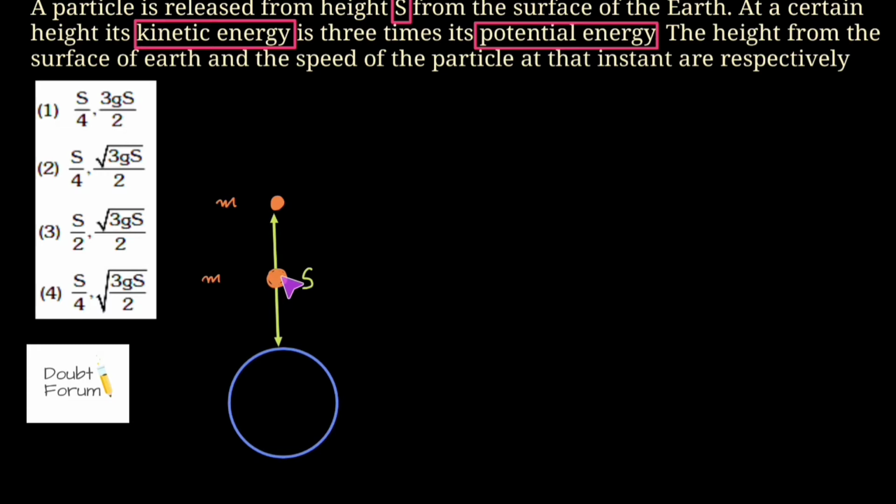At this point, its height from the surface of Earth, I am assuming to be x. Earlier the height was capital S. After some time, its height is x. When this particle is at a height x from the surface of Earth, we have to find out the velocity of this particle as well as the value of small x in terms of capital S.